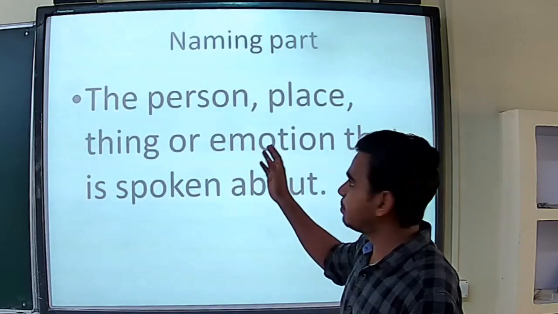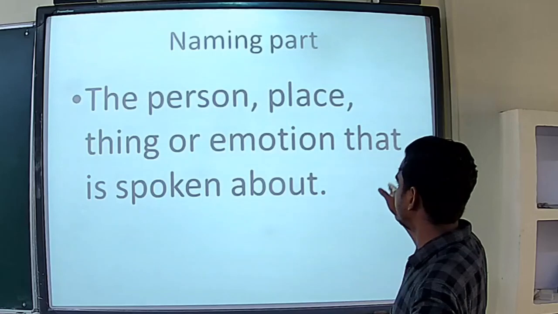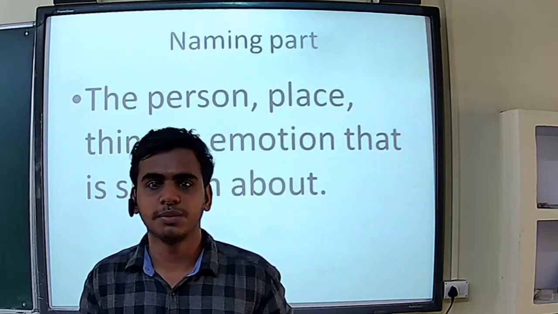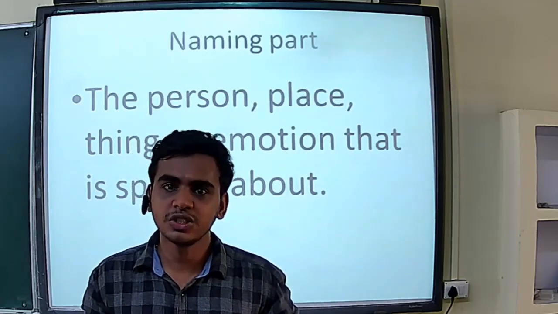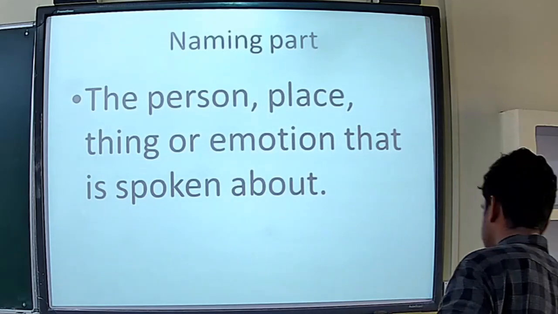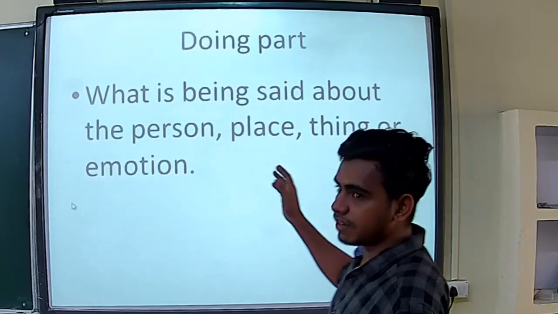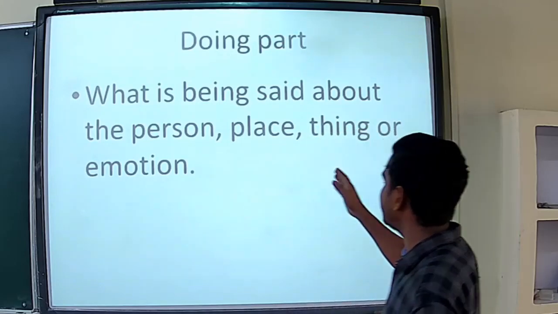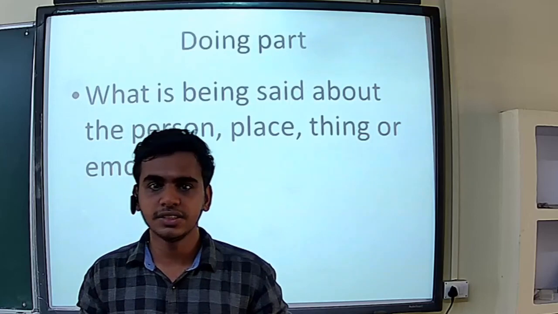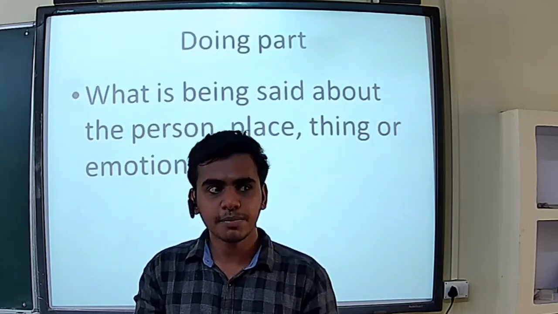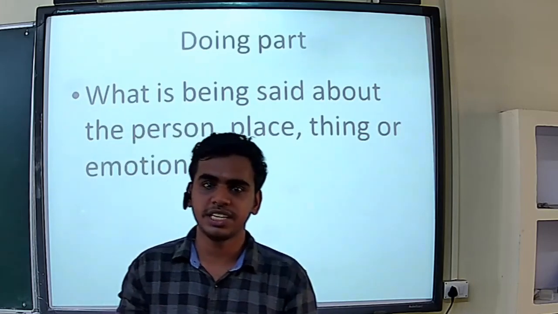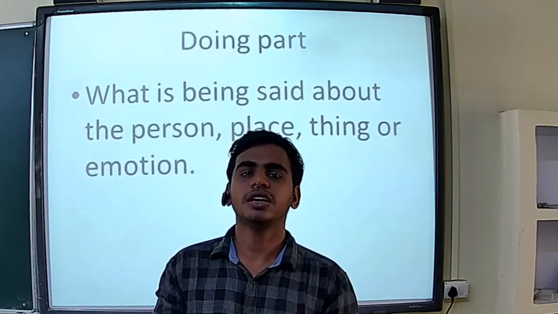The naming part is the person, place, thing or emotion that is spoken about. In a sentence we will talk about something or tell about something. That is called the subject or naming part. The second one, the doing part, is what is being said about the person, place, thing or emotion. About the subject in a sentence, we will say something. What we say about the particular subject is called the predicate or doing part.